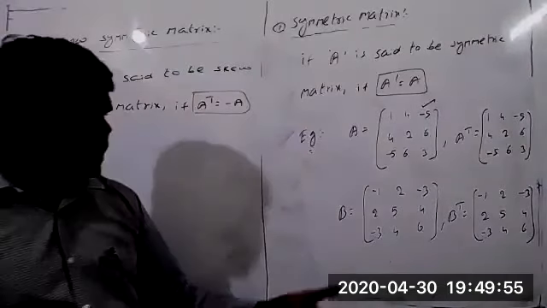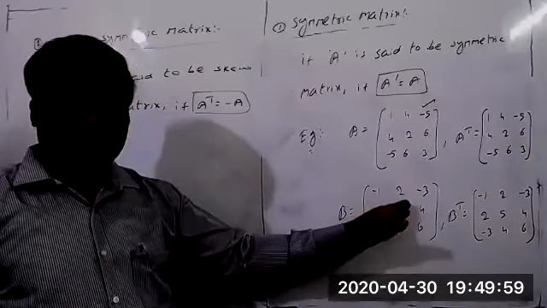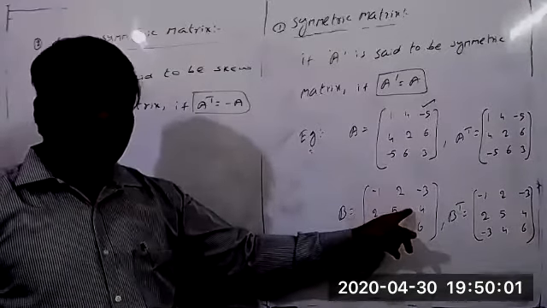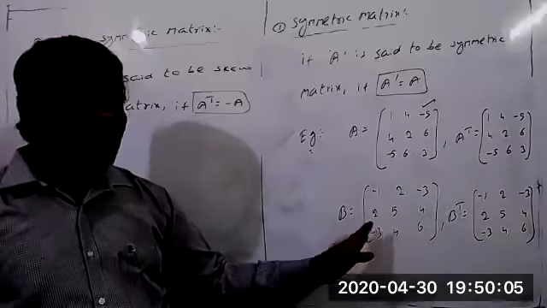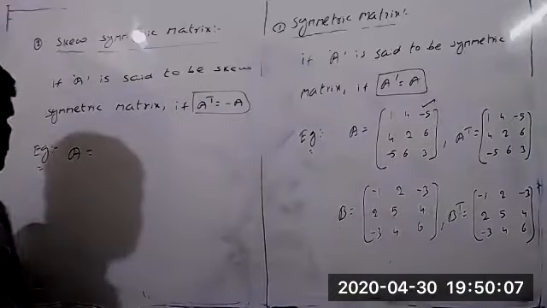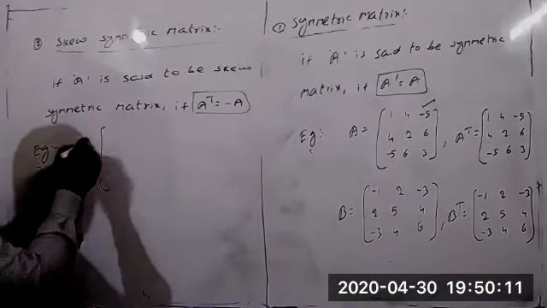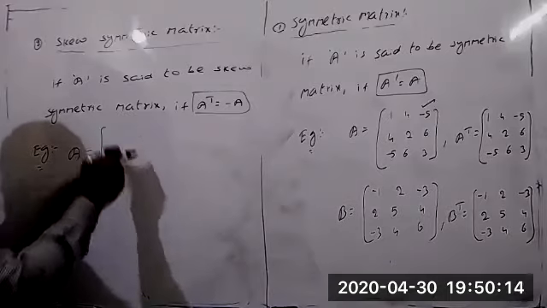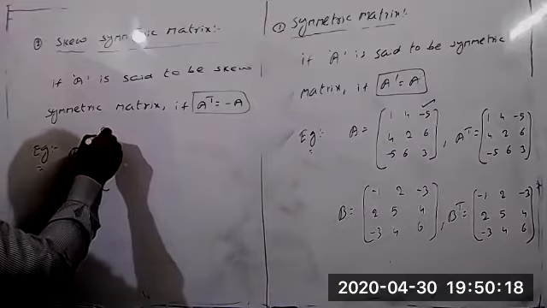That means whatever elements we are taking in the lower triangle or upper triangle, to these elements you can always take the opposite sign for the other triangle element. So the kind of matrix we call as the skew symmetric matrix. Suppose you can take one small example. Now the diagonal elements you can take yourself, any elements you can take here.